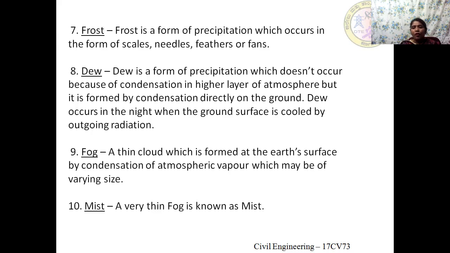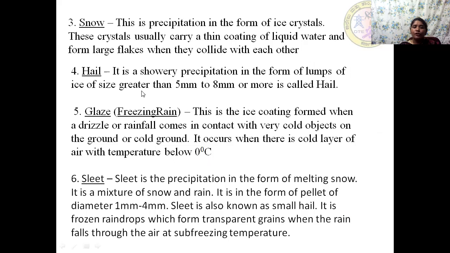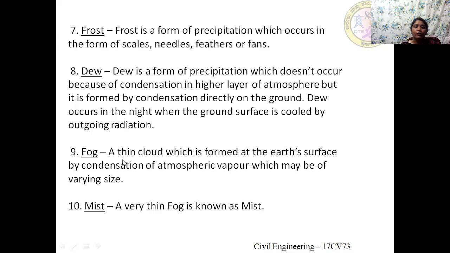But in case of a fog, longer visibility is hindered. So in this way, all these 10 types, that is drizzle, rainfall, snow, hail, glaze, sleet, frost, dew, fog and mist, are different forms of precipitation.